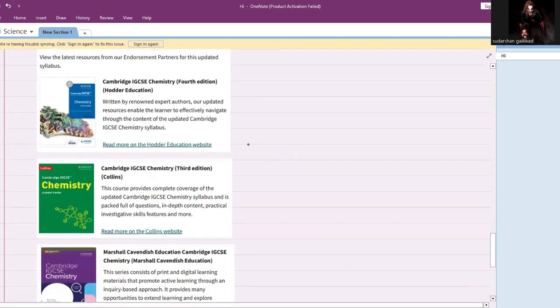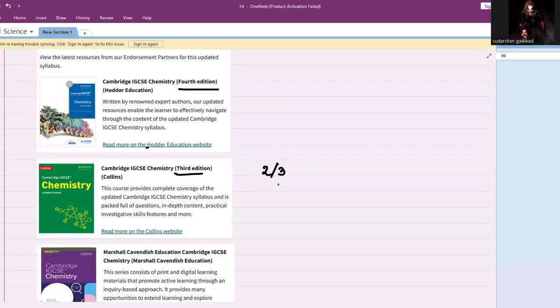Next one is Collins. You can check out this textbook on the Hodder website, and the next one on the Collins website: Cambridge IGCSE Chemistry 3rd edition. There is not much difference between the 3rd and 4th edition, but if you take this Collins one, I think every chapter gets completed within 2 to 3 pages. Max to max, it will be covered in 7 pages, and the least is this one. That means they are completing the chapter within 2 to 3 pages. It's more like a revision guide than a textbook.